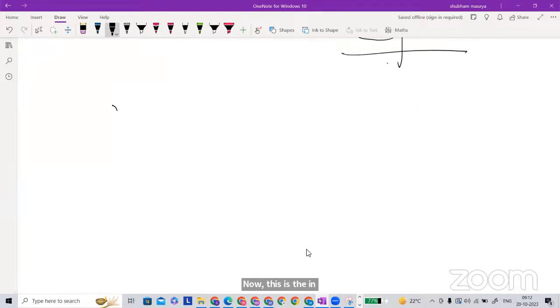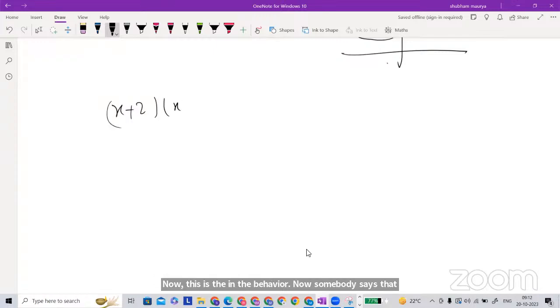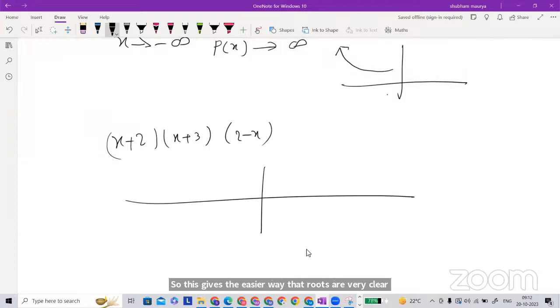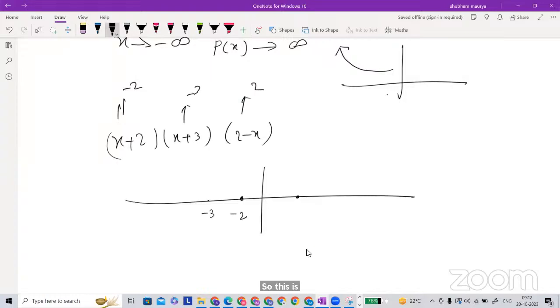Now somebody asks what is going to be the graph of this one? 2 minus x. So in these cases, what can we do? Critical point. See, this gives an easier way since the roots are very clear. Find the roots and multiplicity. First find the roots. The roots are minus 2, minus 3, and 2. And again, think about the multiplicity. Each has multiplicity 1. That means each has linear behavior.